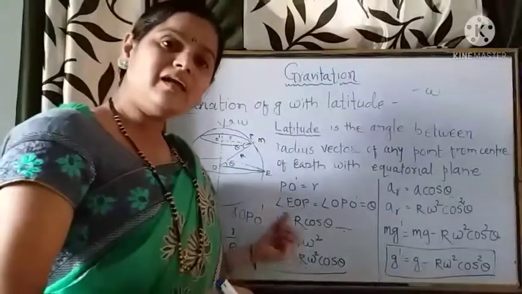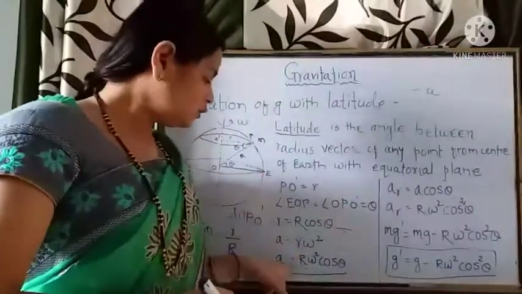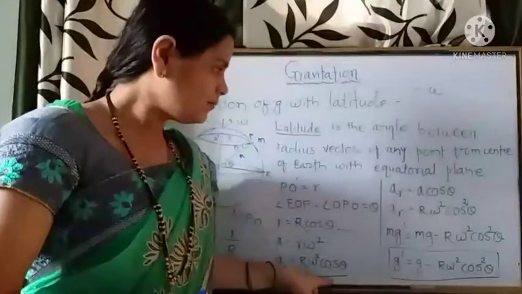A is the acceleration with which the body is rotating, so this acceleration is r omega square.